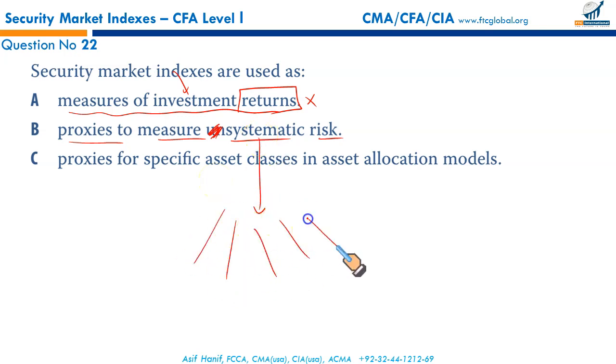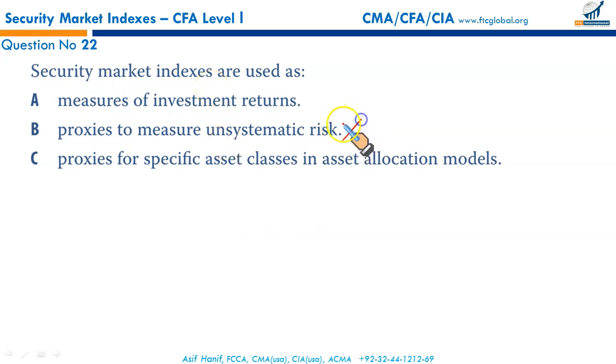You can diversify your investment in multiple investments to reduce the risk. That is unsystematic risk, or diversifiable. Systematic risk is the risk of the system. And we measure the risk of the system through beta, and this beta is measured through a proxy, through a security market index. So not unsystematic risk. That makes this option incorrect.